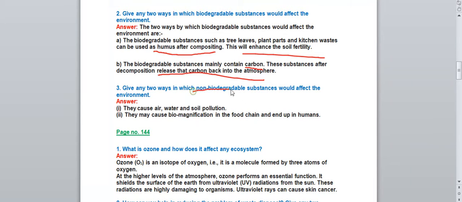Give any two ways in which non-biodegradable substances would affect the environment. Okay, now we have to write the bad effects of non-biodegradable substances. They can cause various types of pollution. You can write that answer: they can cause air, water and soil pollution. First point, they may cause biomagnification in the food chain and end up in humans. Biomagnification means accumulation of chemicals in the body of an organism. So they enter the food chain and they can harm human beings also. So you can write these two points.